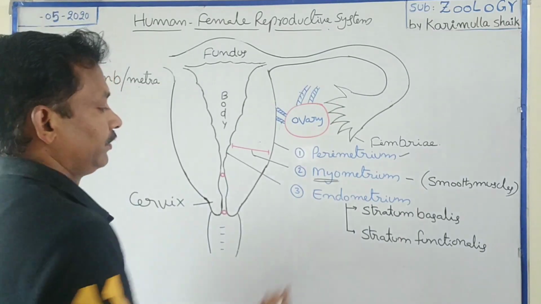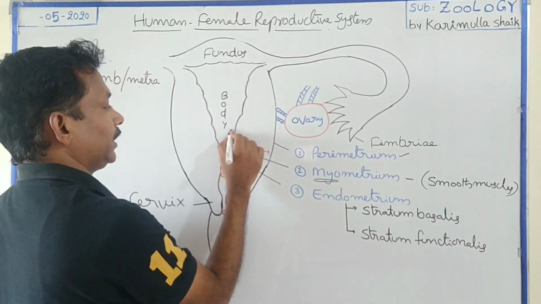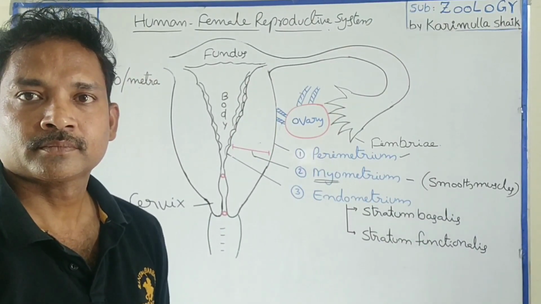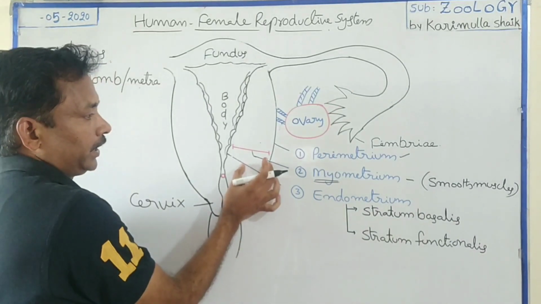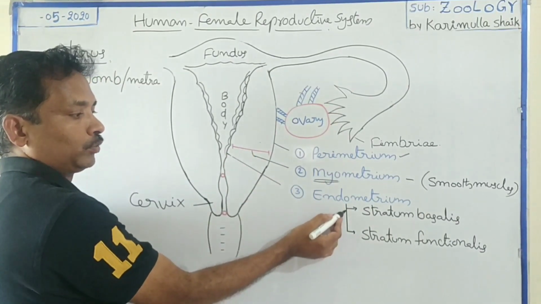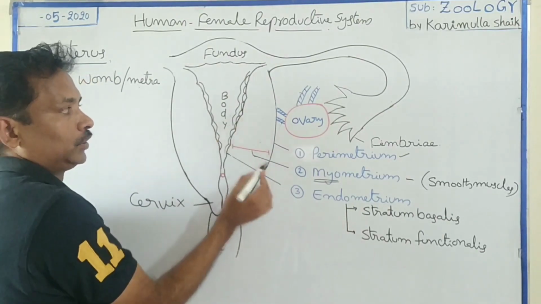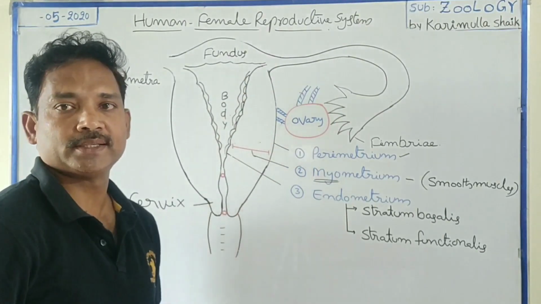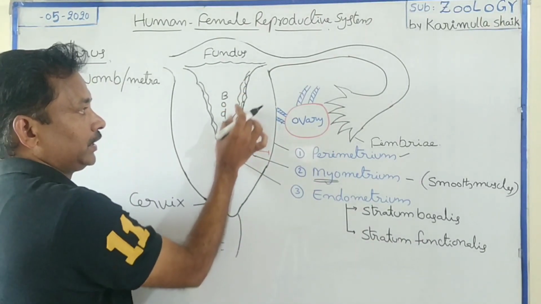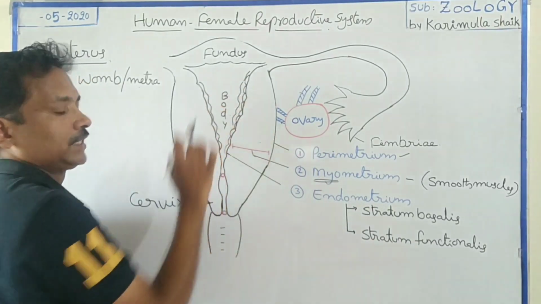Every month the stratum functionalis will be thickened, the cells will be thick, by that it will grow. The 3 layers are perimetrium, myometrium and endometrium. Endometrium has 2 layers, stratum basalis and, towards the lumen, stratum functionalis. Every month this stratum functionalis undergoes changes, by which its thickness increases.